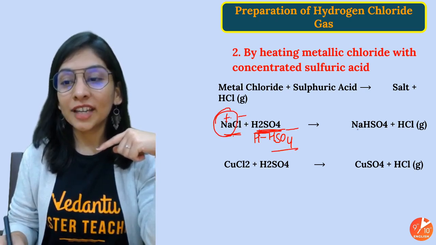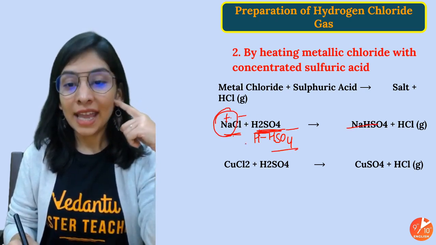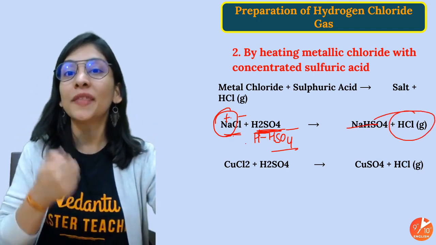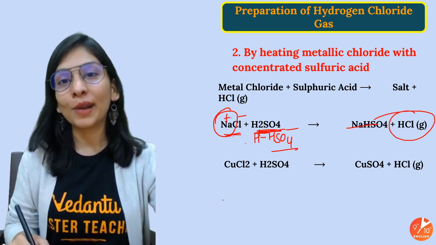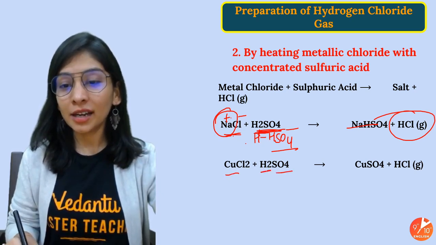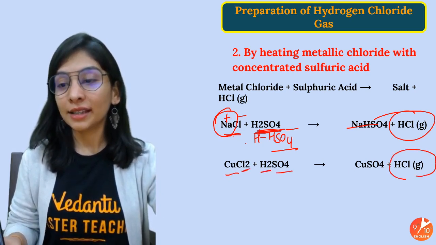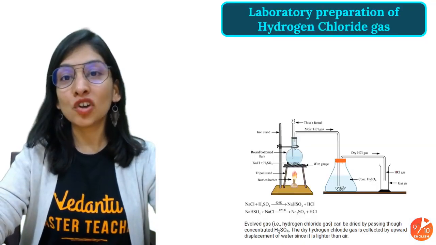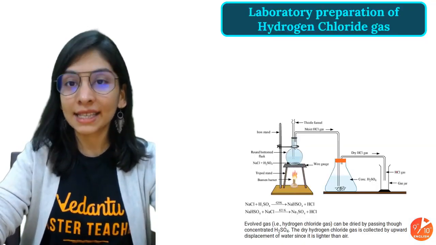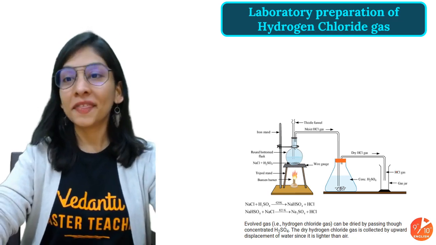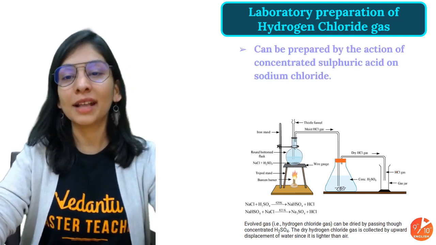Na will go with HSO4, NaHSO4. H with Cl, you get your HCl, hydrogen chloride gas. That's the purpose, to take metal chloride with sulfuric acid. Again, copper sulfate here and 2 molecules of HCl here. You can balance it as well, and you get your HCl gas. See, I'm talking about hydrogen chloride gas. I will never call it hydrochloric acid. That's there in the aqueous form, and we'll talk about that as well.